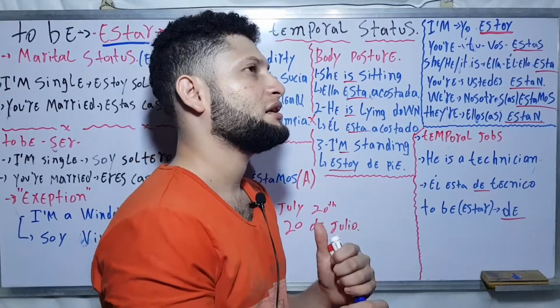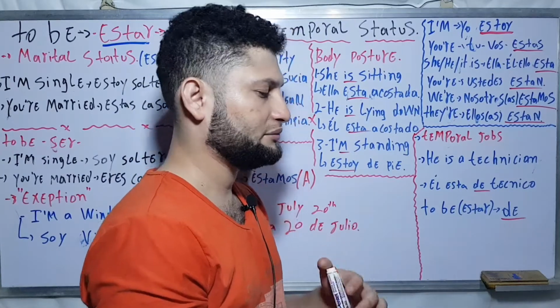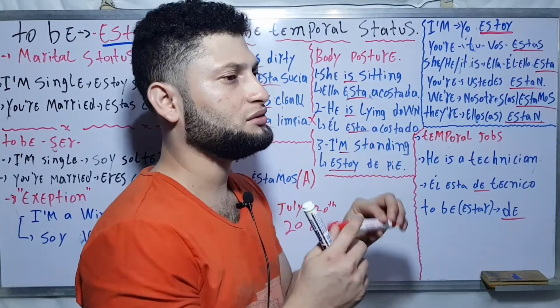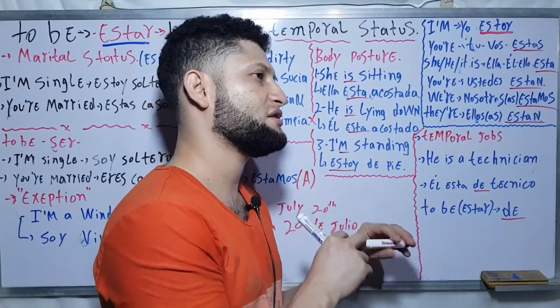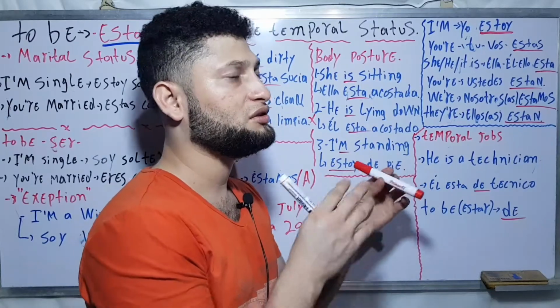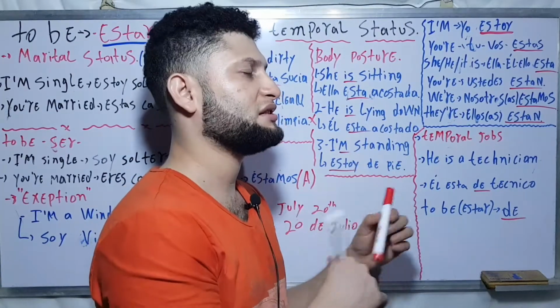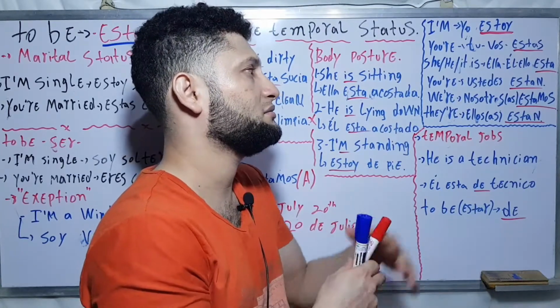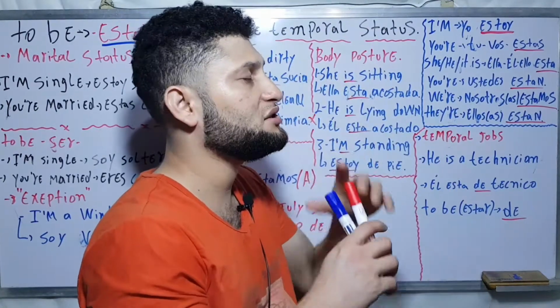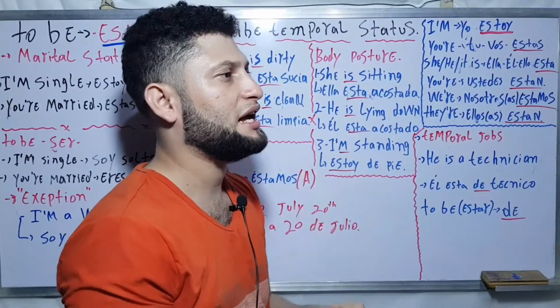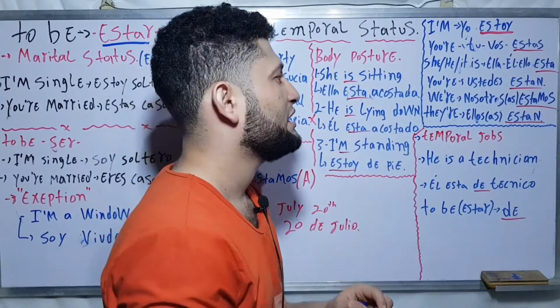It's a marker. You don't need to mention it once again, because you already mentioned it previously, so you basically omit it. This is normal speech in Spanish.